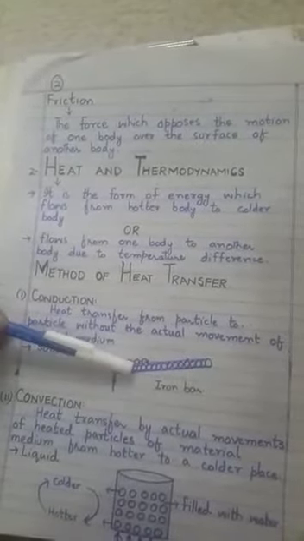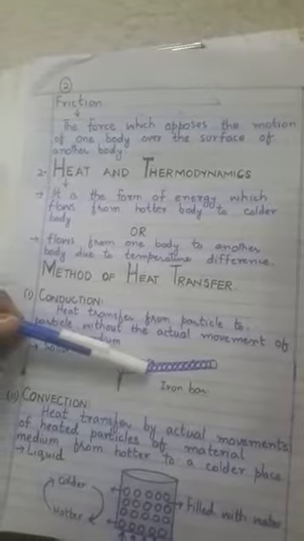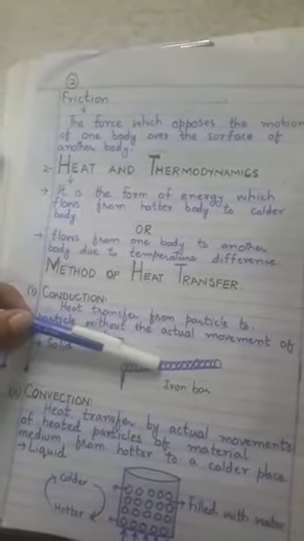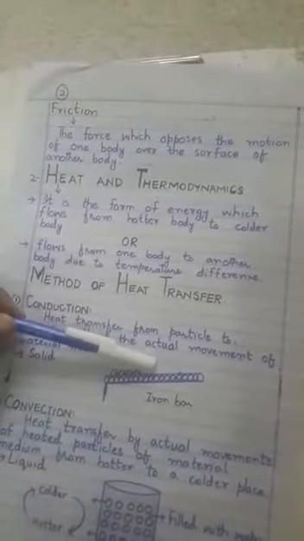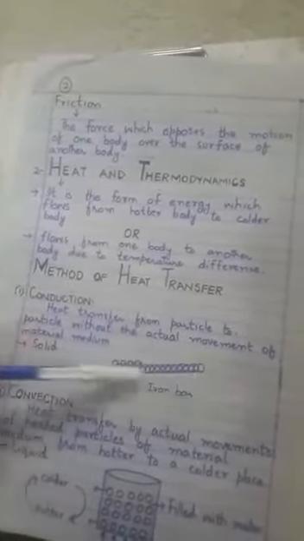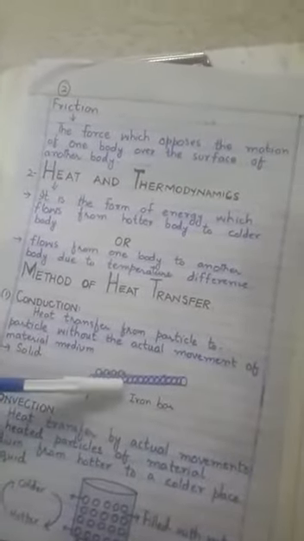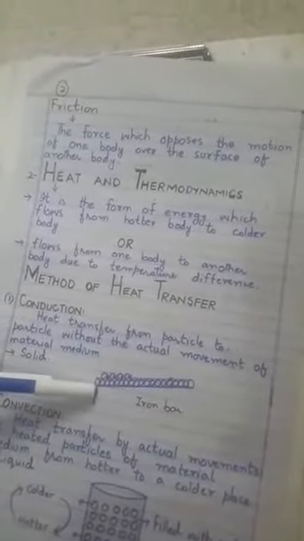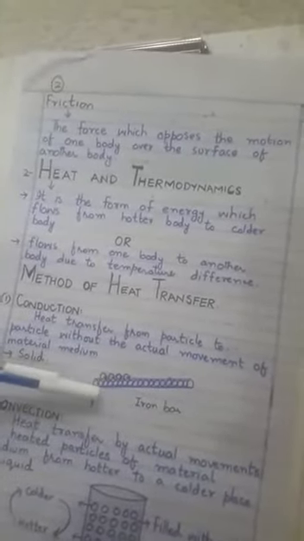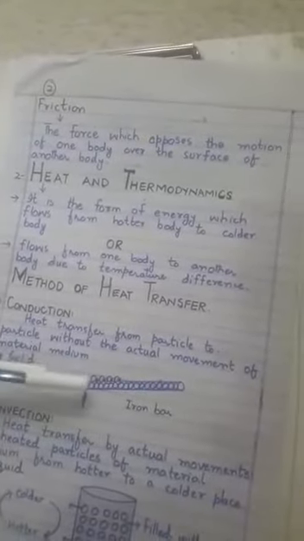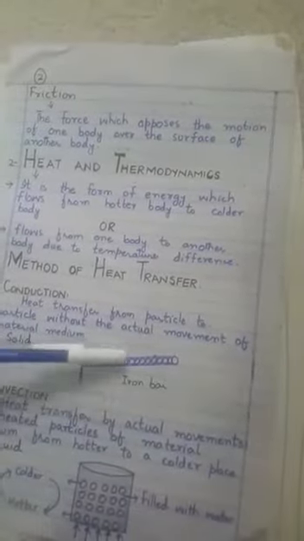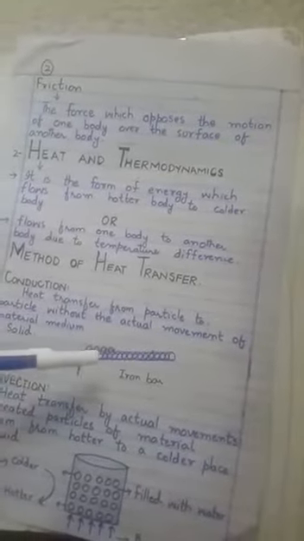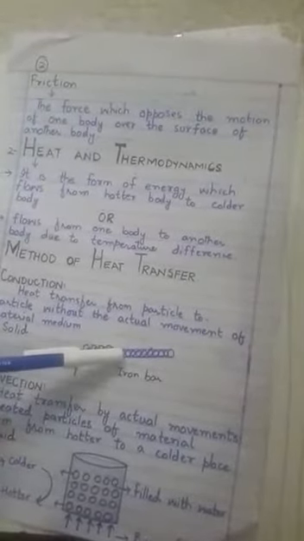Now the third one is the hotter body, the fourth one is colder. Now the fourth one is hotter, the fifth one is colder. So there is transfer of heat energy from particle to particle. This whole material medium is not actually in a state of motion. Only one end of the iron bar is under the flame, the whole material medium is not under the flame. So when heat energy transfers from molecule to molecule without the actual movement of the whole material medium, this method of transfer of heat energy is known as conduction.